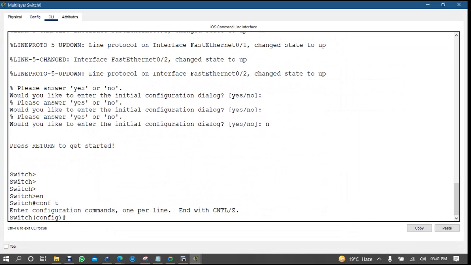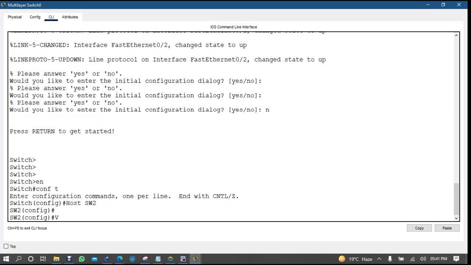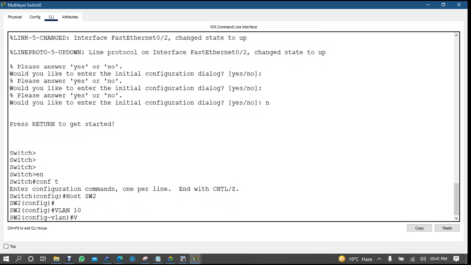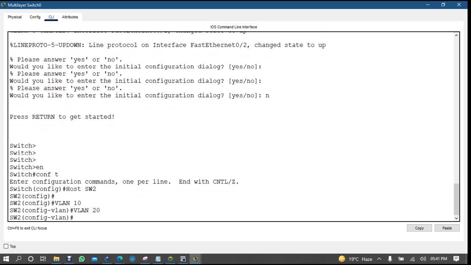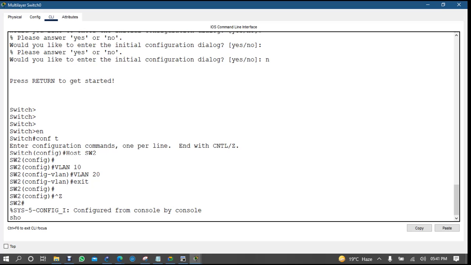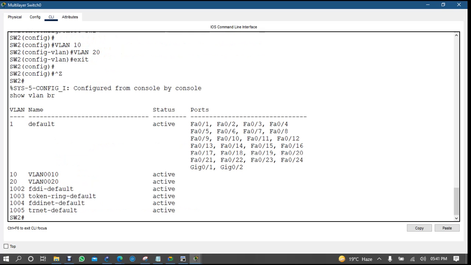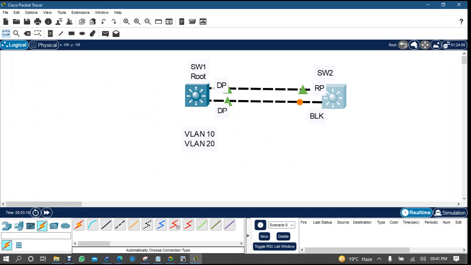And now if you are coming here, enable, conf t, host switch 2, VLAN 10, VLAN 20, exit. So VLAN brief. Okay, you have it. But now if you'll check here with the command, VLAN, right? So before that you have to create a trunk link because it's a two-switch setup, right?